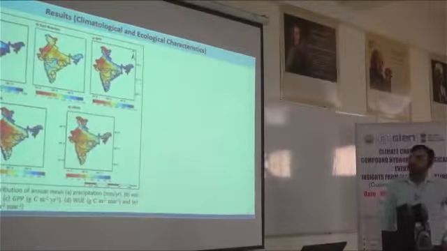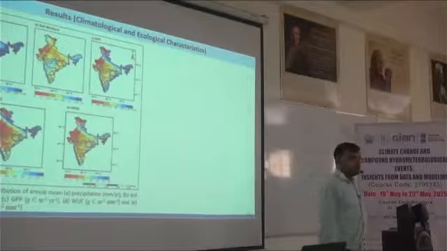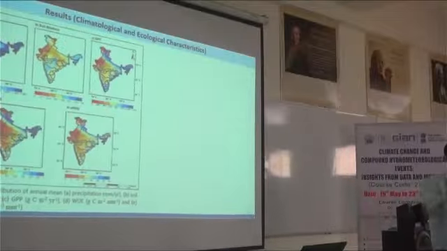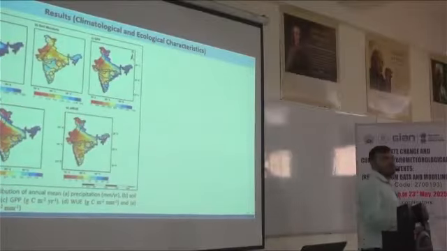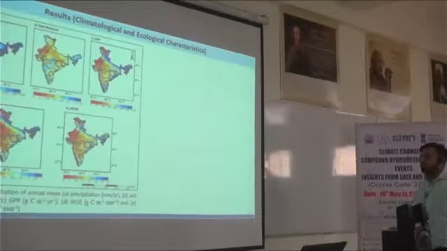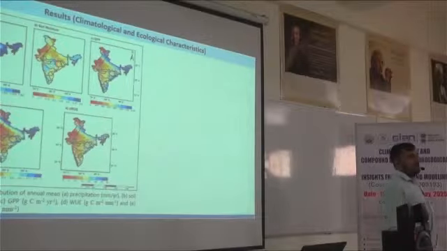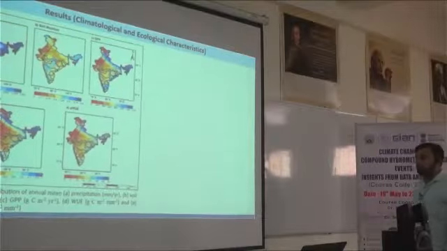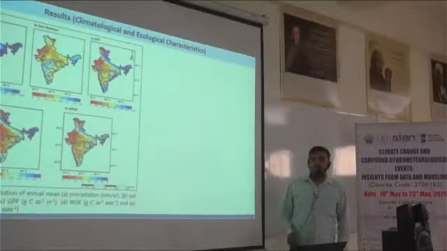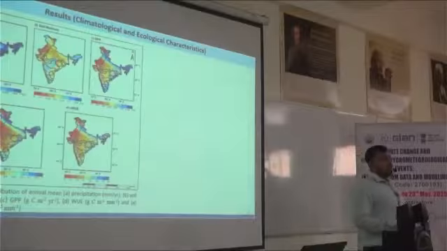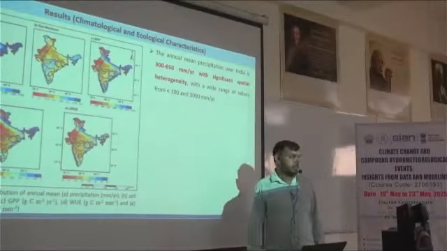So in this we have plotted the spatial distribution of annual mean precipitation across India. Then the soil moisture we have plotted across India, that is the mean annual, not the daily data set. We have taken the mean of the annual data set for precipitation, which is in mm per year. Soil moisture here is in meter cube by meter cube, which means it doesn't have any unit. Then we have plotted the GPP, gross primary productivity, as an ecosystem indicator. Then we have used water use efficiency and underlying water use efficiency.